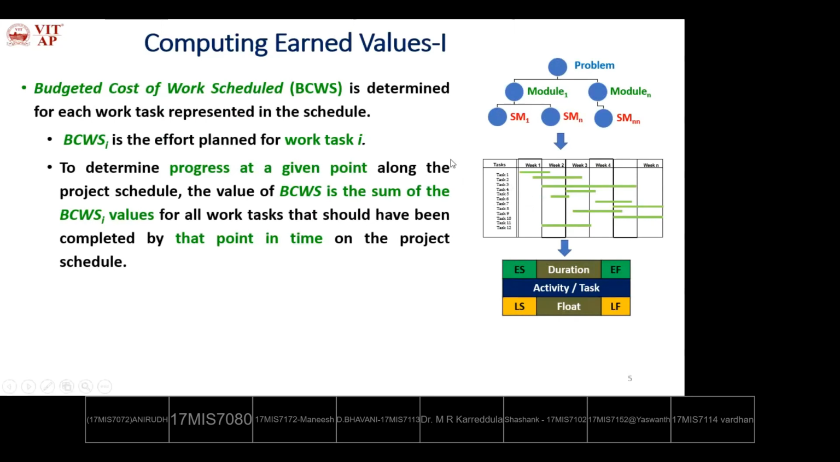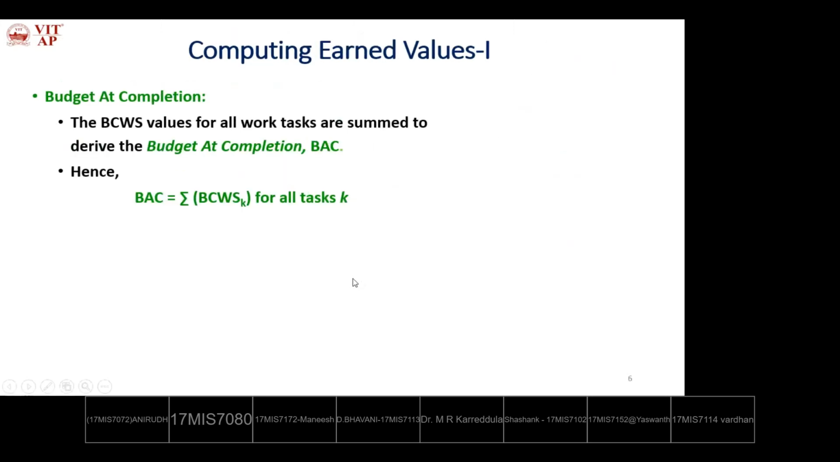So both we are calculating. For a module we have BCWS. That BCWS is divided into submodule 1 to submodule n. Again, submodule 1 has its own budget. So like this we'll calculate BCWS for every task and their parent task, also for grandparent task, and so on. Next, budgeted completion. The BCWS values for all work tasks are summed to derive the budget at completion, called BAC.